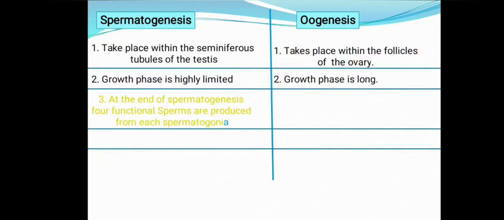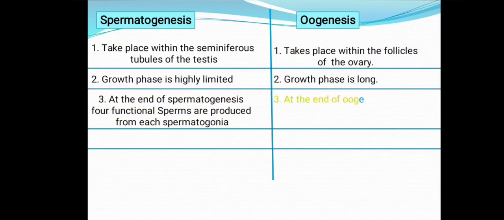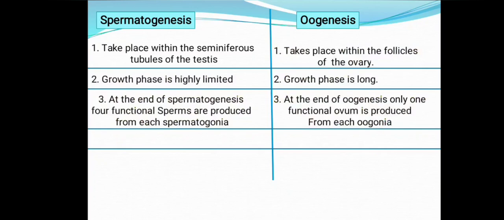At the end of spermatogenesis, 4 functional sperms are produced from each spermatogonium. At the end of oogenesis, only one functional ovum is produced from each oogonium. We had seen the flow chart.